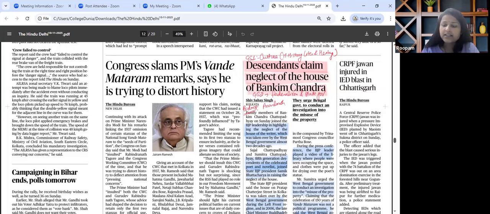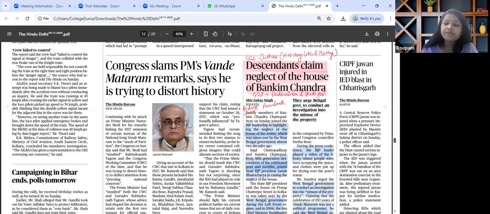The key theme that has been discussed in this particular article is about heritage neglect and politicization of cultural memory. For prelims perspective, we need to know about the role of Bankim Chandra Chattopadhyay, which writings from him are quite famous, what his compositions are, and you have to answer: the national song is written by whom? Heritage sites under state versus central government, who controls them, and also the governance guidelines with regard to it.